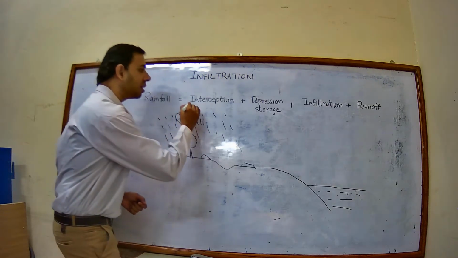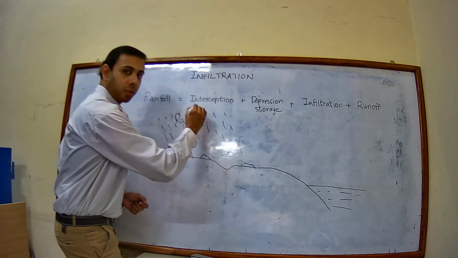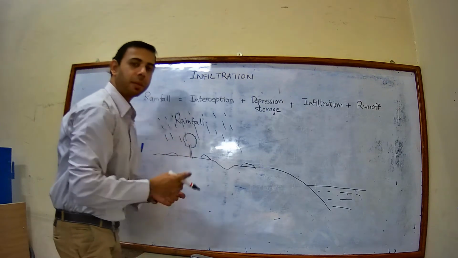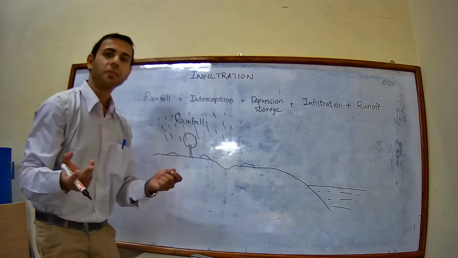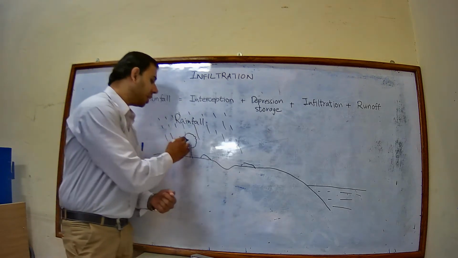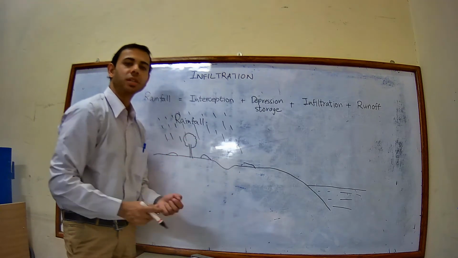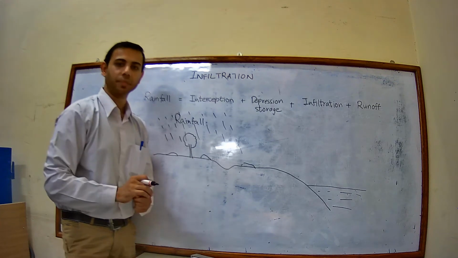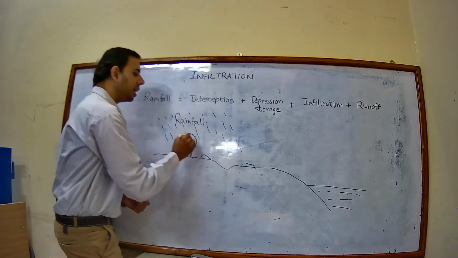So that process is known as interception. What is interception? It is the process by which the rainfall water is caught hold by the trees, plants, shrubs, grasses, or in short, the vegetation.